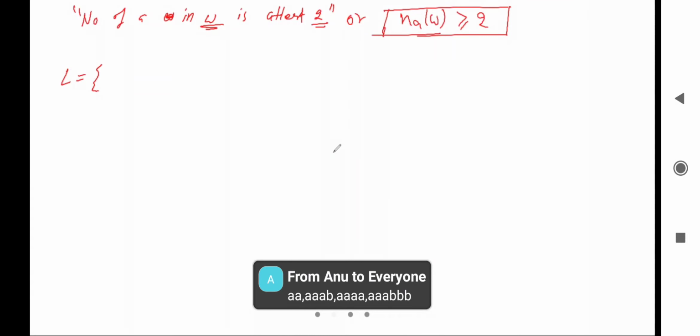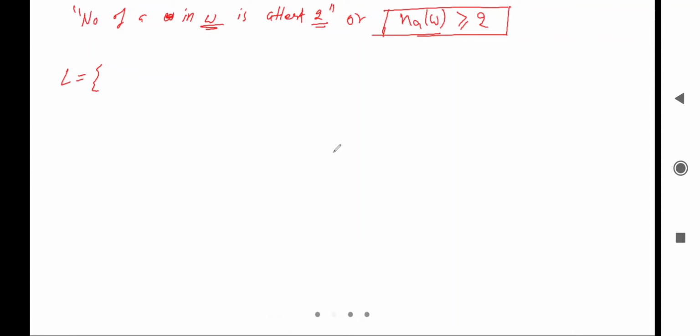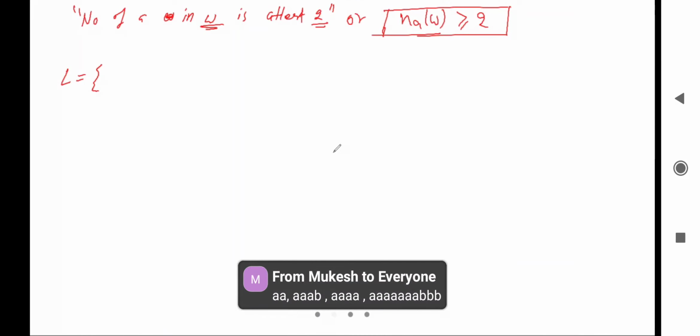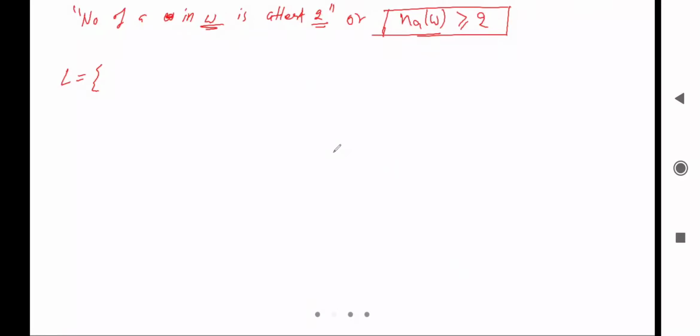Okay, 2 times a, 3 times a, 4 times a, and so on, all combinations. Yeah, that may be right. Let's see. So here, number of a in w greater than or equal to 2, what does this mean? That number of a in w is at least 2.